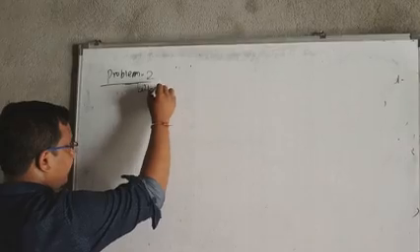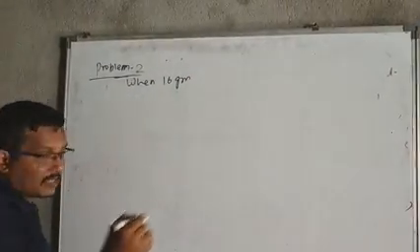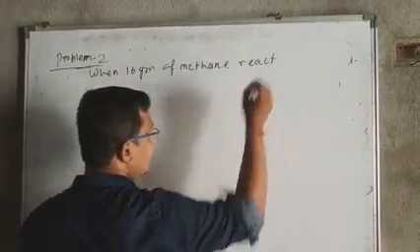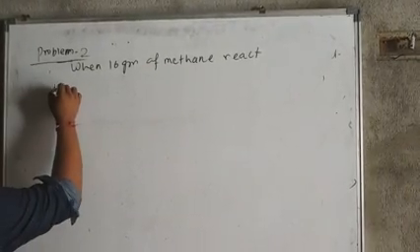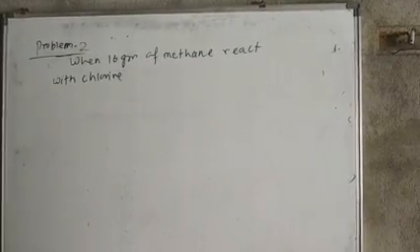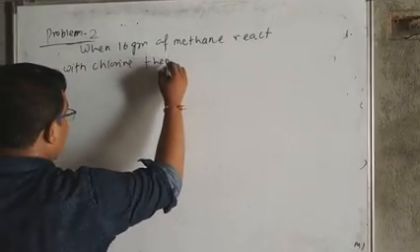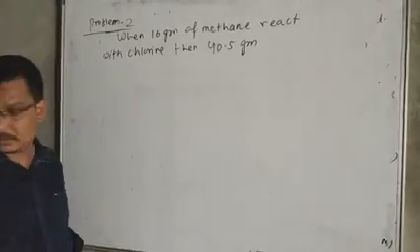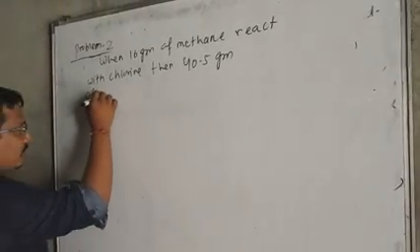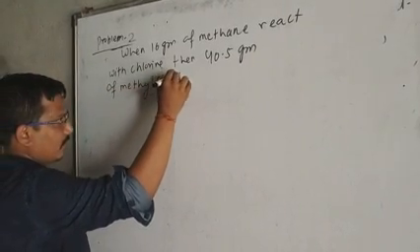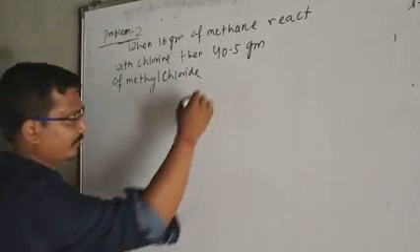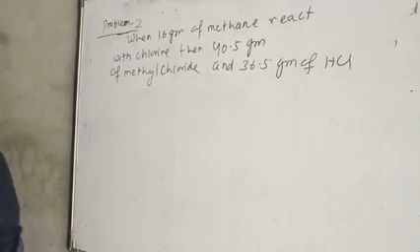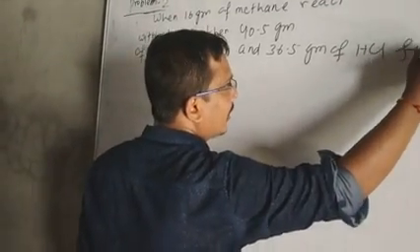Suppose when 16 gram of methane reacts with chlorine, then 40.5 gram of methyl chloride and 36.5 gram of HCl form. This is the given data.